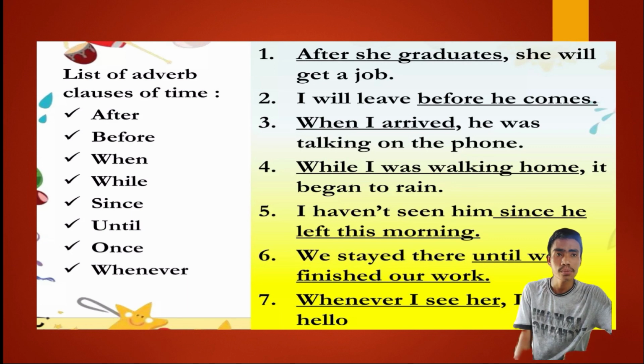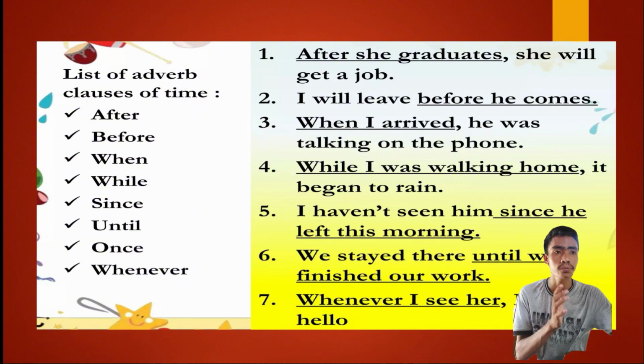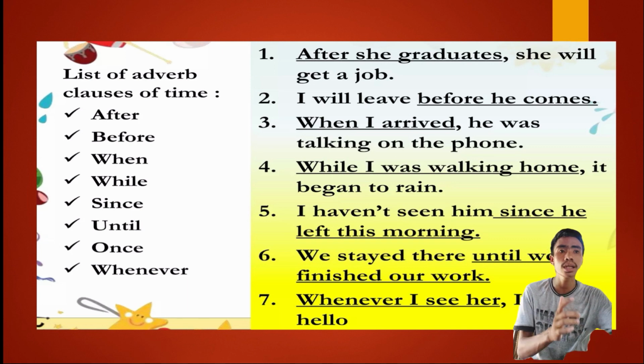So we can transform these sentences. Sometimes we find the adverbial clause at the end of the sentence. For example, in sentence number 1, after she graduates, we can transform that to, she will get a job after she graduates, without a comma.